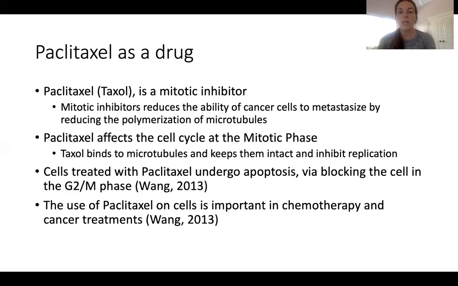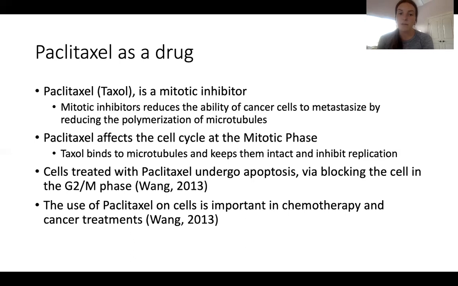So therefore, the mitotic spindle cannot disconnect from the chromosomes. So thus you don't have the two separate sets of DNA that would go into the two daughter cells the way you would normally. Paclitaxel affects the cell cycle at the mitotic phase, specifically at anaphase, and Taxol binds to these microtubules to keep them intact and inhibit the replication.